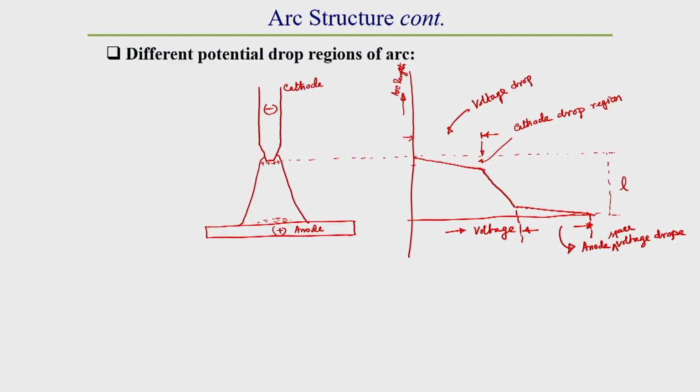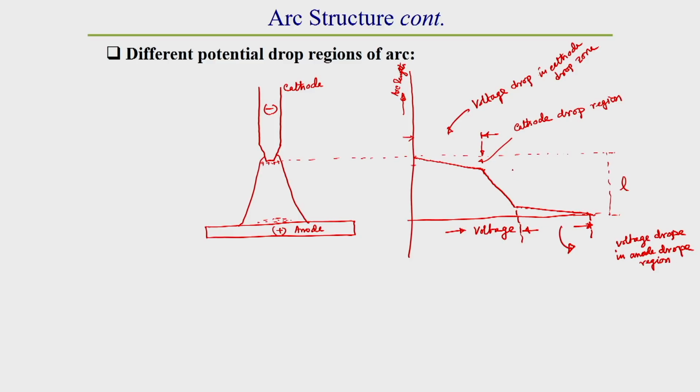Or in another way, we can say this is the voltage drop in the cathode drop zone, and this is the voltage drop in the anode drop region, or anode drop zone.